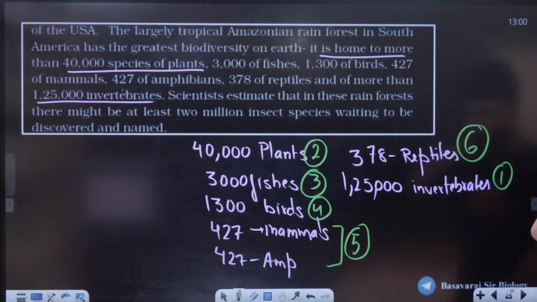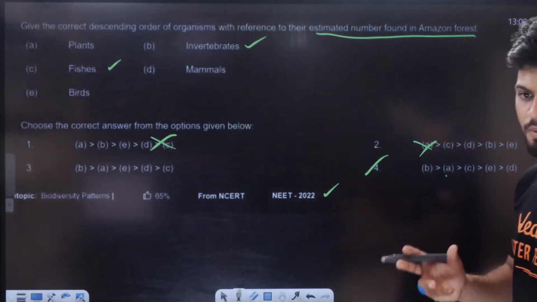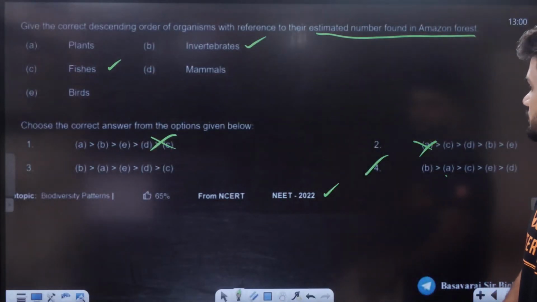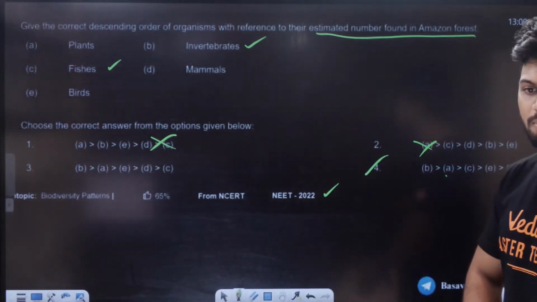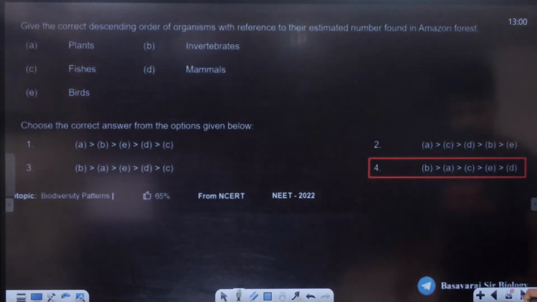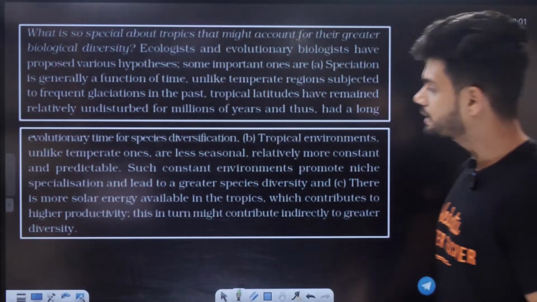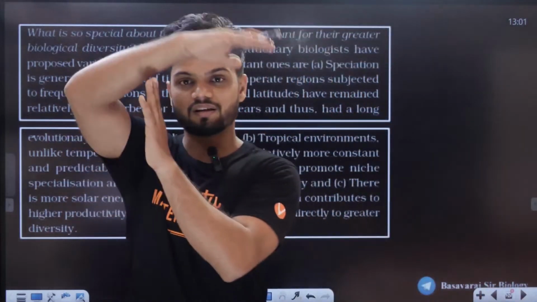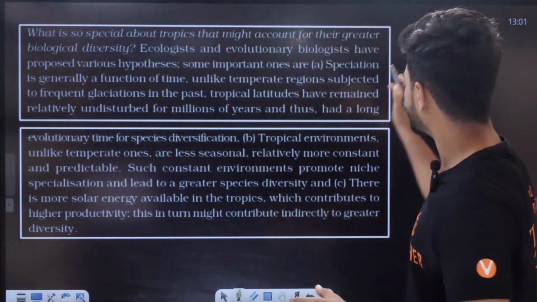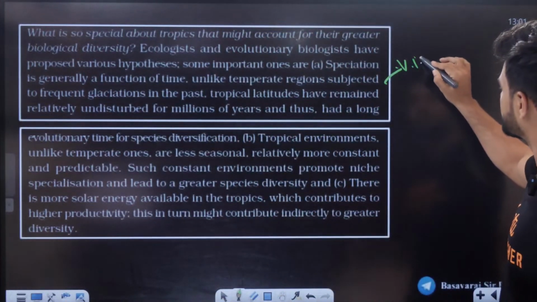Birds, mammals. So such questions can be asked in examination. Order can be asked in examination. So I hope all of you can remember the pattern which they can ask you. Now that is the latitude-wise. Next question, again a very important paragraph.